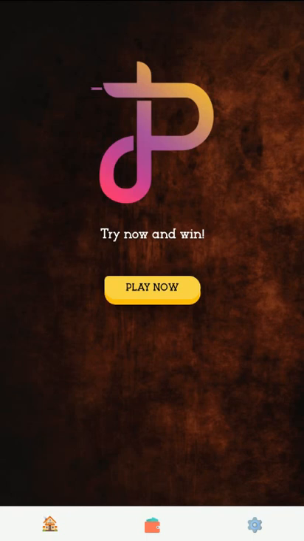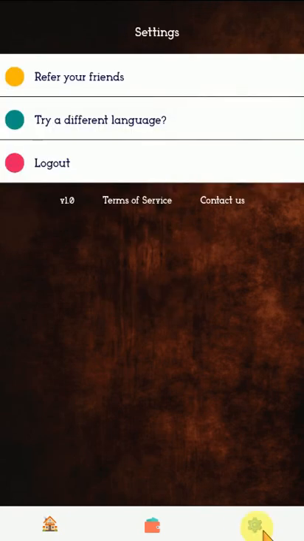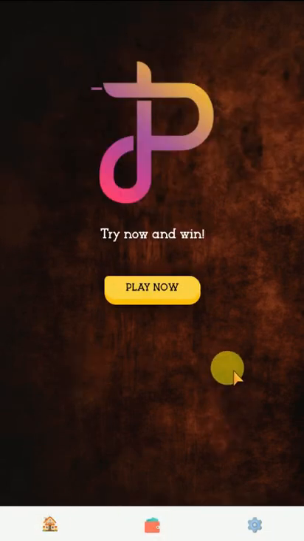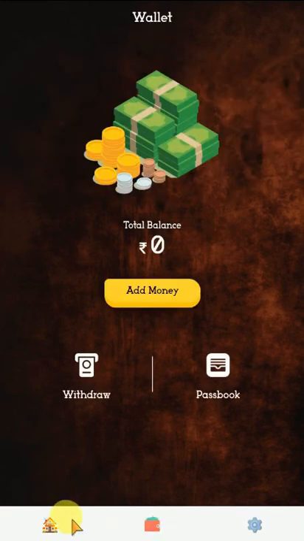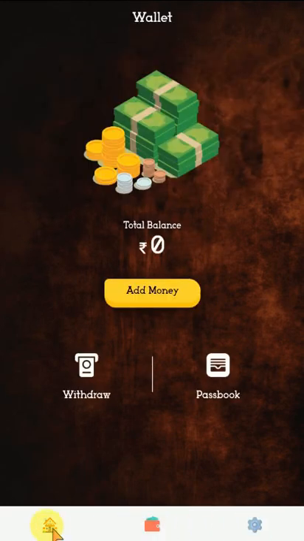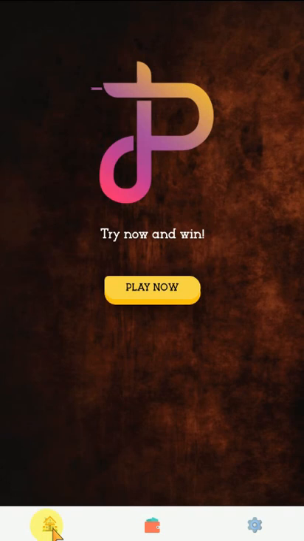Hi guys, I'm going to tell you something very interesting about this Looper application. You must have seen so many videos over the internet saying that you can download these applications and play games and earn so much money by just playing real-time games. But I'm going to tell you the reality of this application, because it is a risky application to have on your phone. Yes, you can earn money there, but equally you are putting your winning amount at risk.